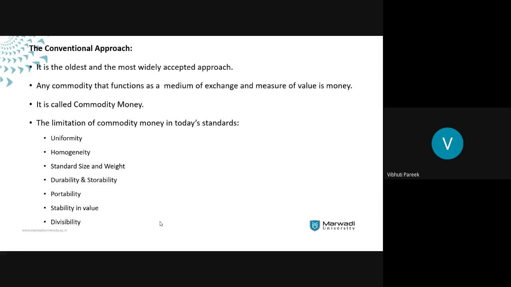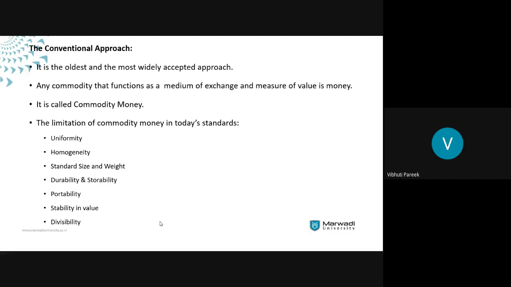It had certain problems. Commodity money was there, but if we are talking about today's standards, our pattern of exchange is very symmetrical, very standardized. So by today's standards, commodity money lacked in many respects. It lacked uniformity. 1 kg rice is not equal to 1 kg wheat. We do not know what that particular thing is equal to at all.